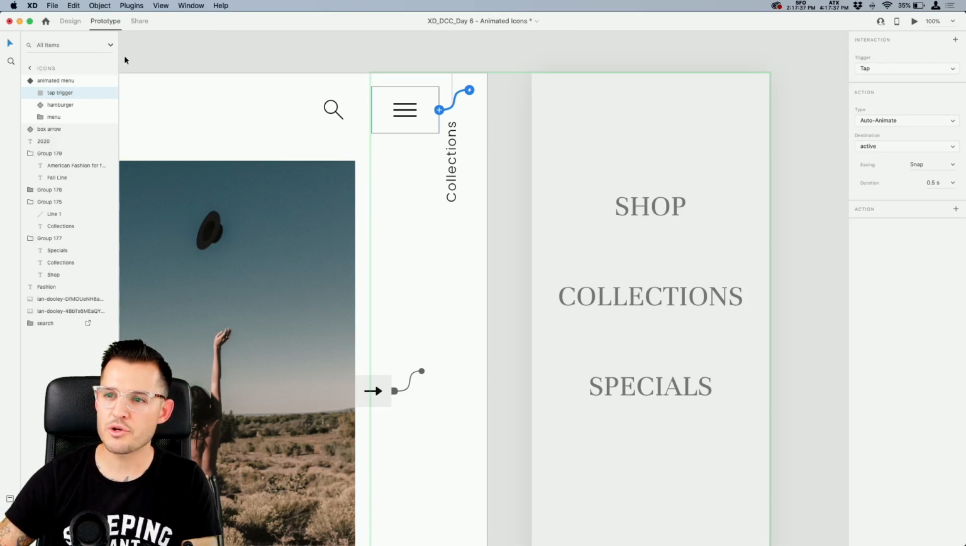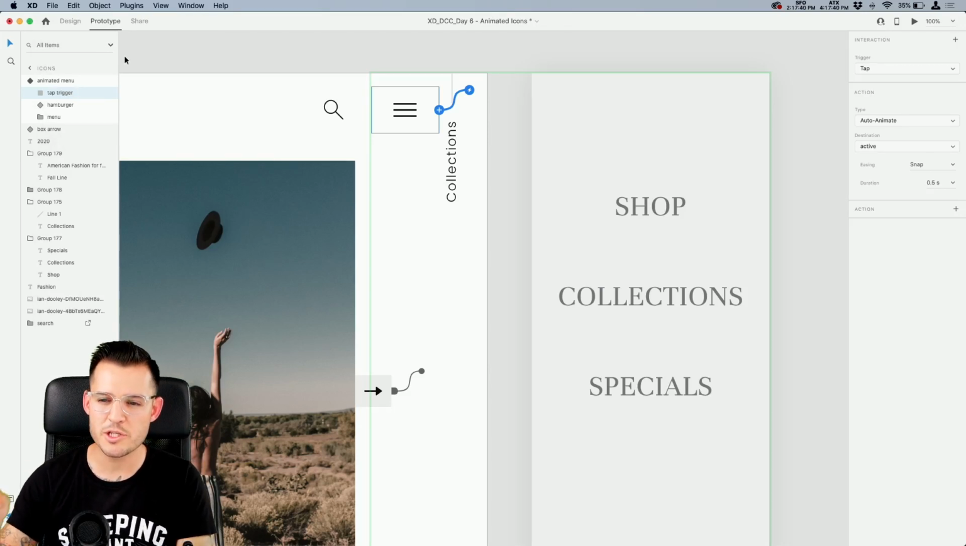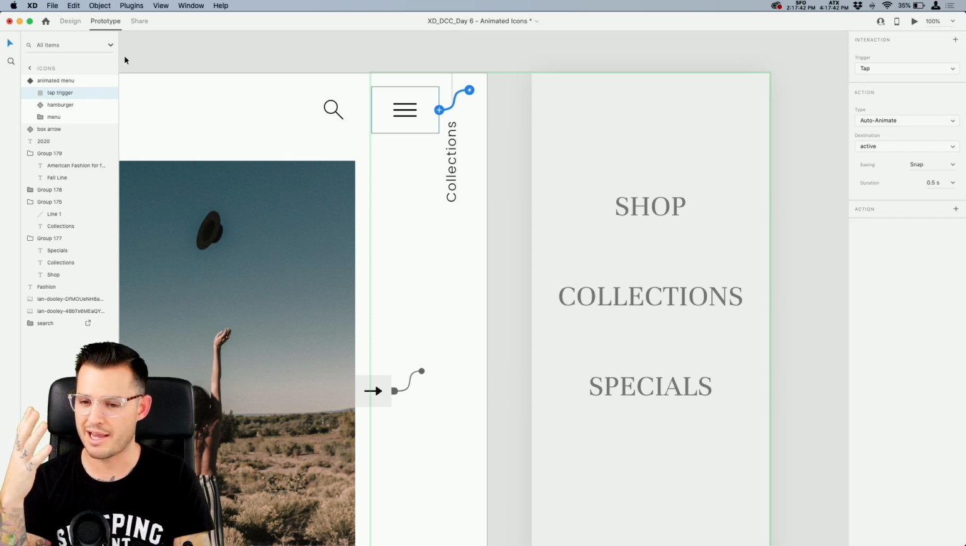Pretty cool. Cheryl Ferris asks, could these animations be embedded into a Squarespace site? Well, what you're creating right now is a prototype.